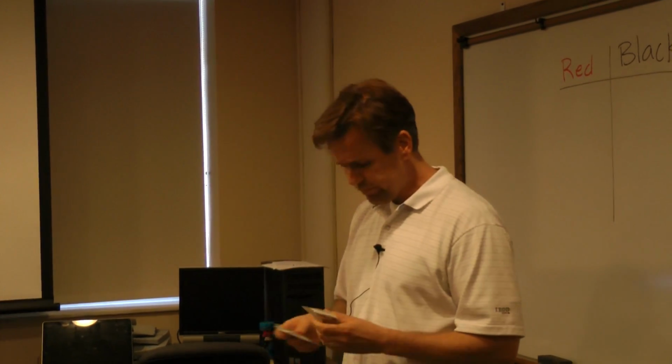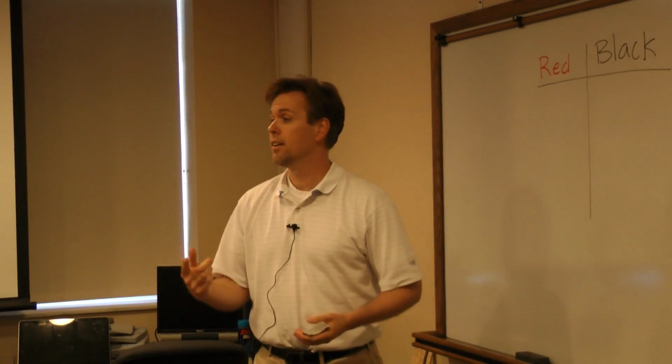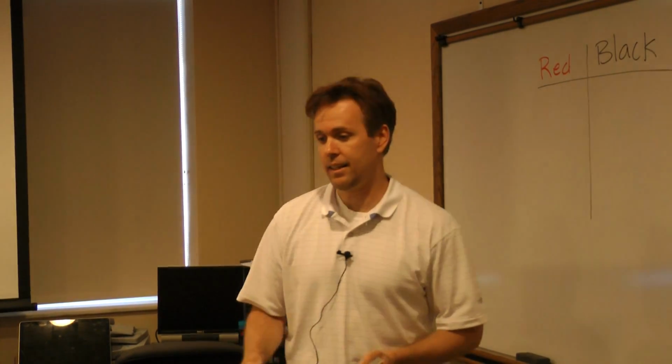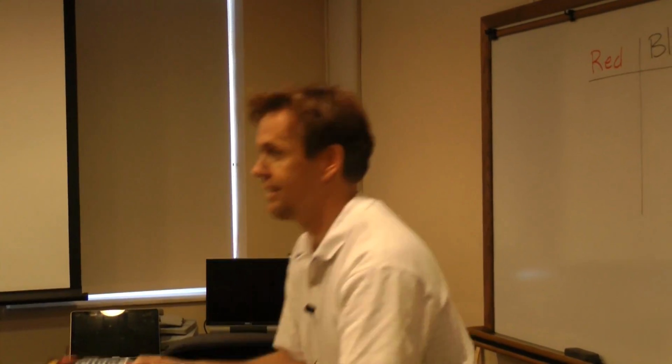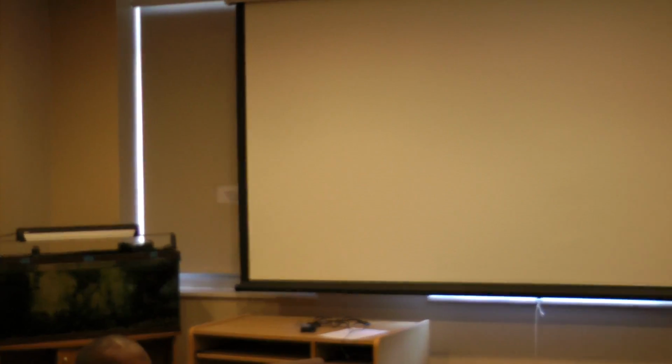So now we have red cards and black cards. I'm going to shuffle the deck here, and I'm going to have you guys select a card. Anybody who gets a black card gets a chocolate chip cookie. We've got some, not homemade, but chocolate chip cookies if you get a black card. Okay, and now you're going to pick a card, look at it, and then tell me if it's red or black. Would you mind being our scorekeeper? Just tell us if it's red or black, and we'll keep score up there.